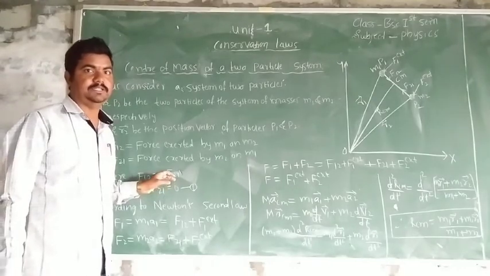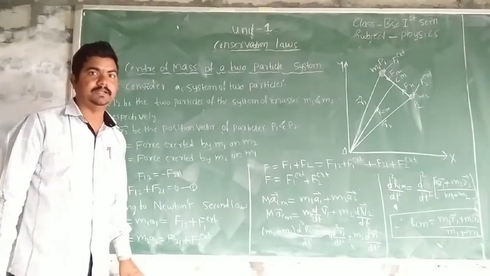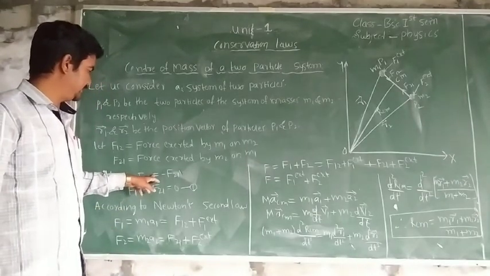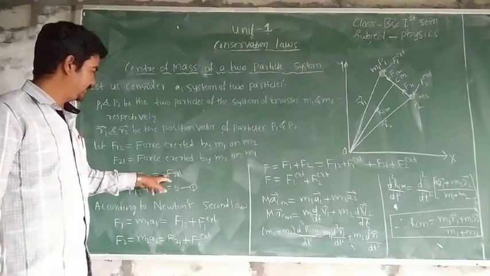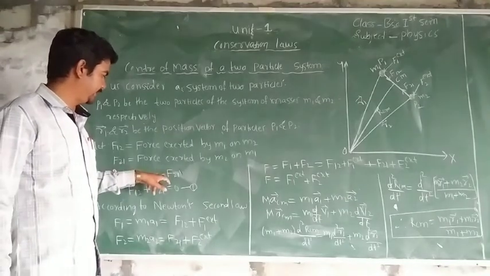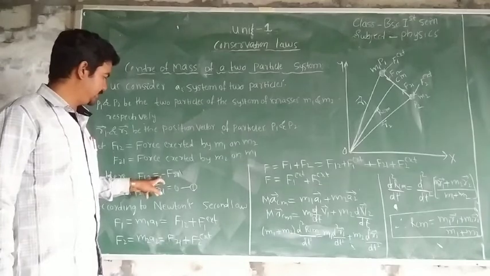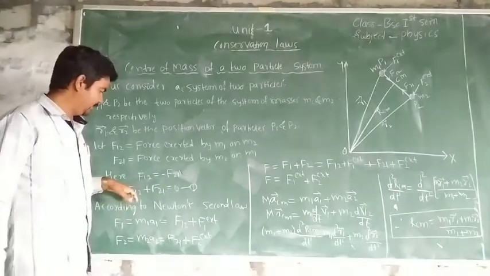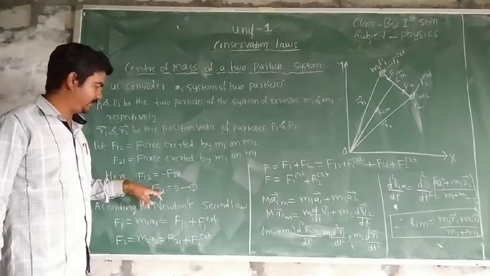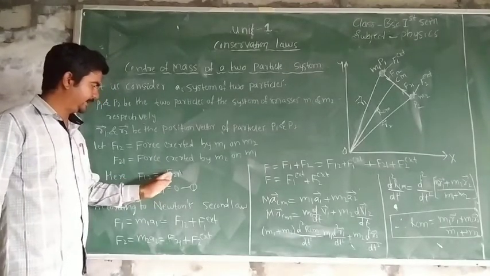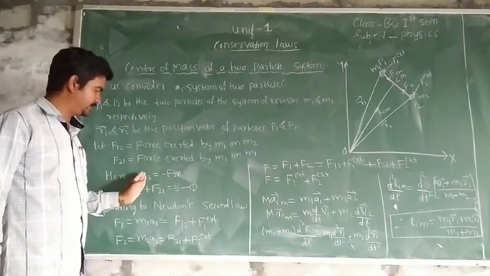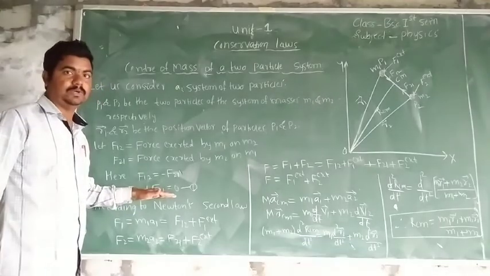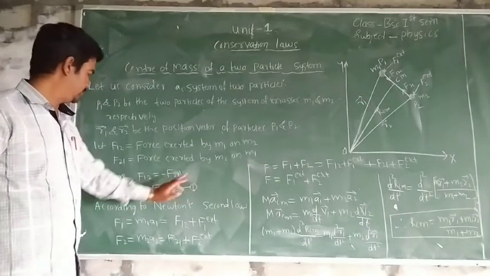For every action there is an equal and opposite reaction. Here F12 is equal but it is in the opposite direction, that's why I take negative. F12 is equal to minus F21 and F12 plus F21 is equal to 0. Means we can take this F21 term on the LHS side. Total F12 plus F21 is equal to 0. Take this as equation number 1.